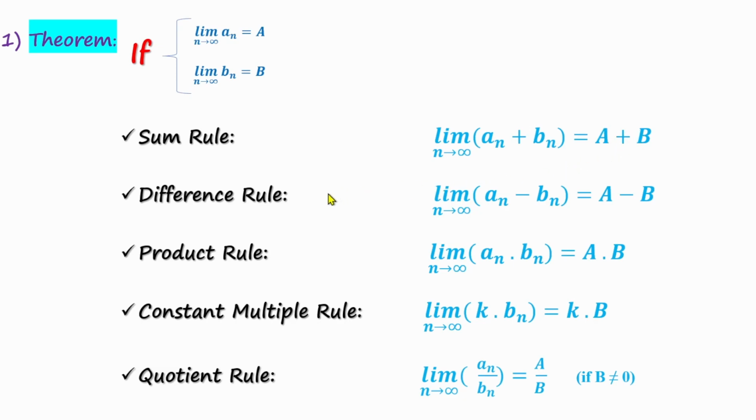Also, as I write here, we can apply similar rules to subtraction, multiplication, and division of two sequences. For example, the quotient rule indicates that the ratio of two convergent sequences, as long as the denominator sequence does not converge to 0, will result in a convergent sequence. The limit of the quotient sequence is obtained by dividing the limit of the numerator sequence by the limit of the denominator sequence.